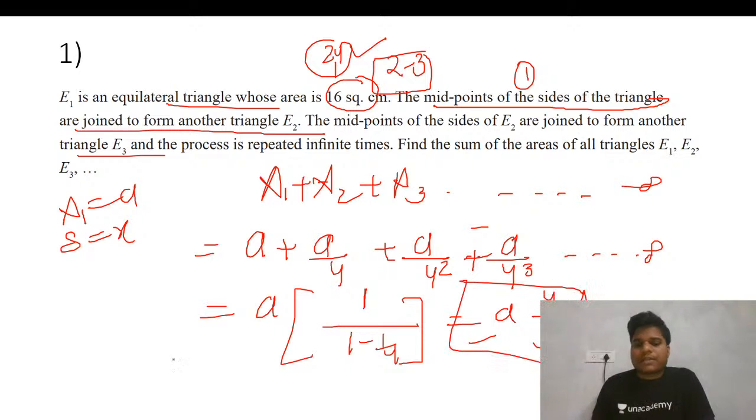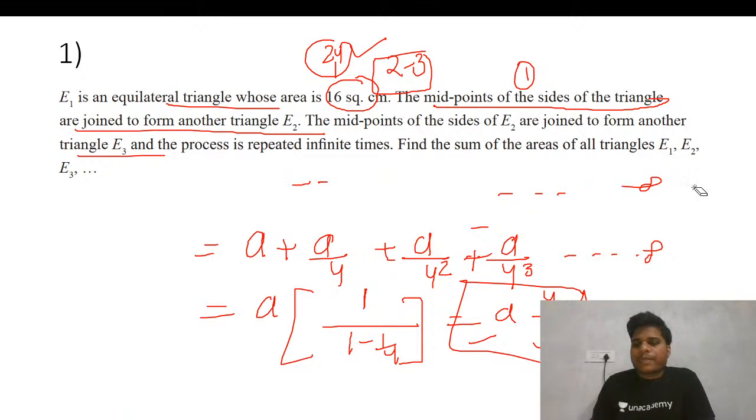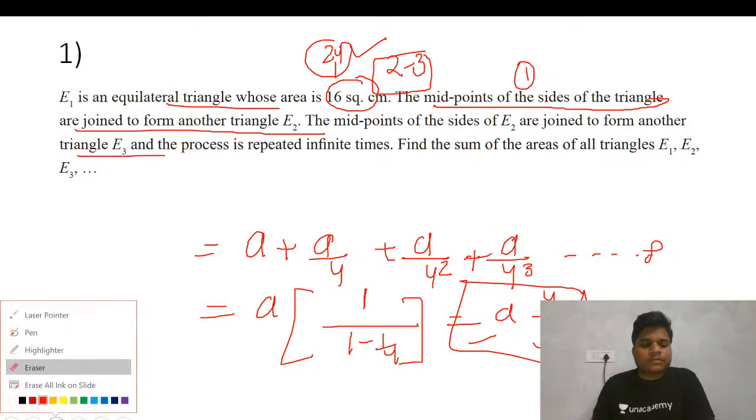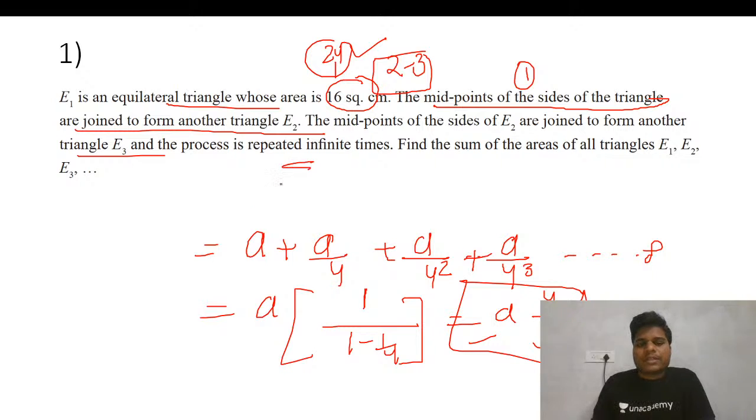Now we get the summation of all these areas. The sum of all areas equals 4 by 3 A, where A is the area of the first triangle.